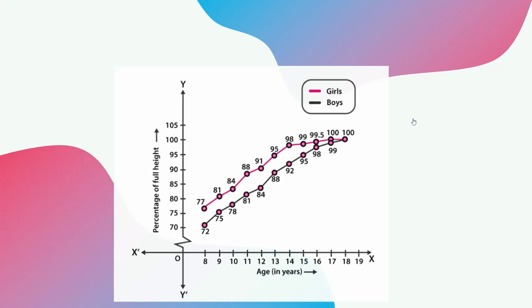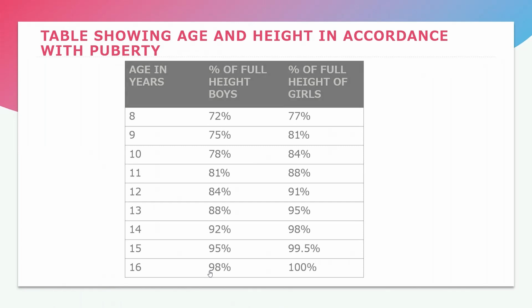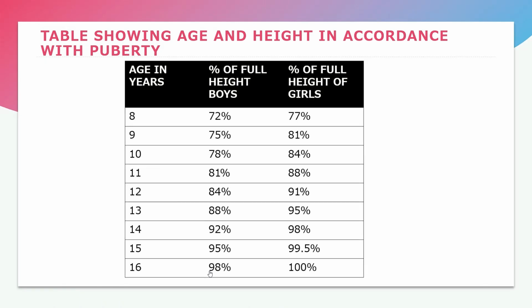When the girl is 8 years old, the height is up to 70%, means 70% of height is attained in girls, whereas in boys only 72% of height is attained. Like this, we can see the girls' height increases more rapidly than in the boys. The same is shown in the form of a table. Going to 16 years, when a girl is 16 years old, full height attainment is seen, whereas in boys only 98% of height is achieved.